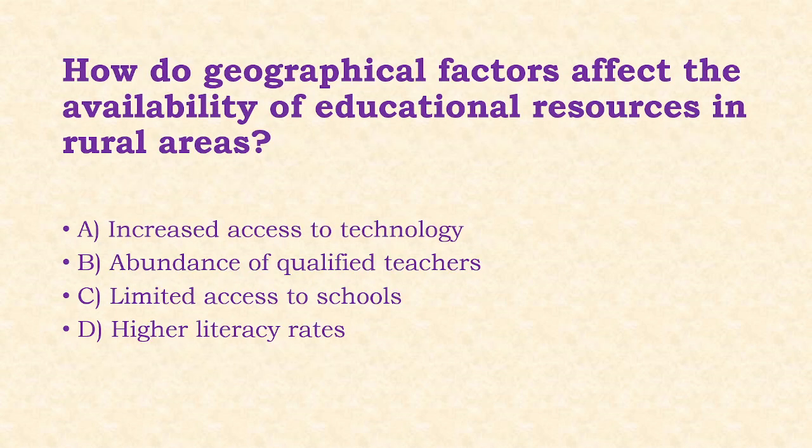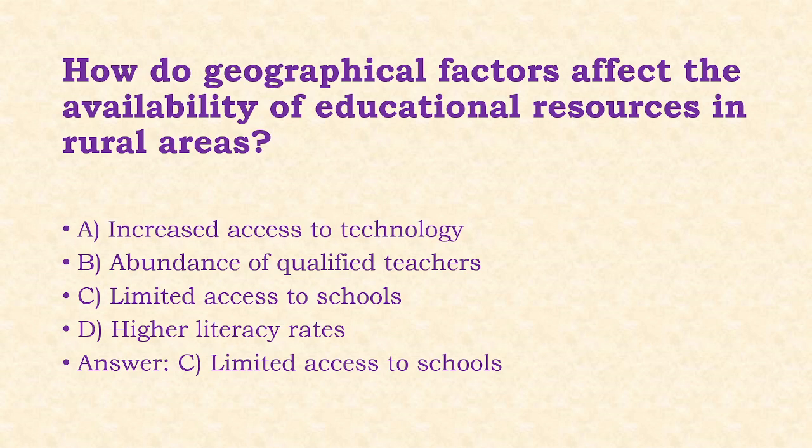Next, how do geographical factors affect the availability of educational resources in rural areas? Options: increased access to technology, abundance of qualified teachers, limited access to schools, higher literacy rates. Answer of this question is option C, that is limited access to schools.